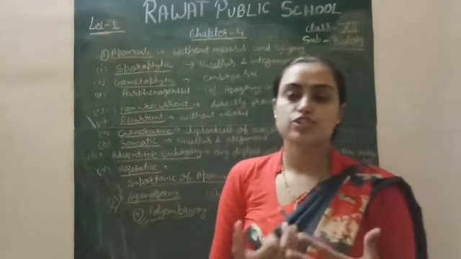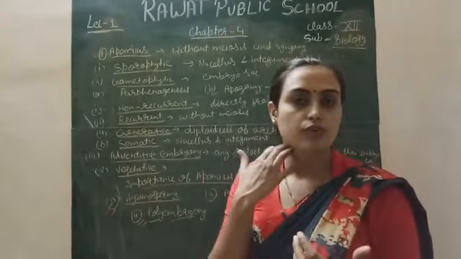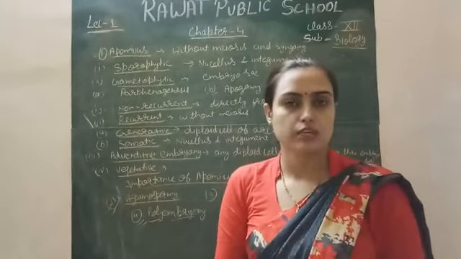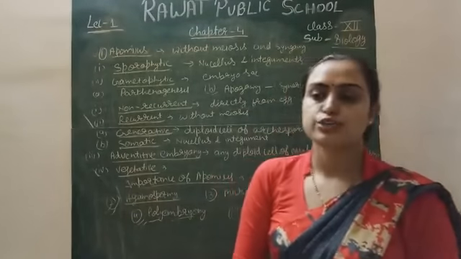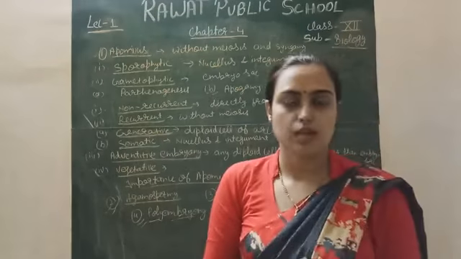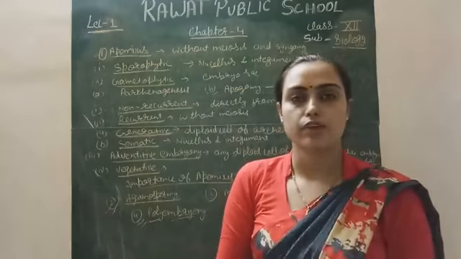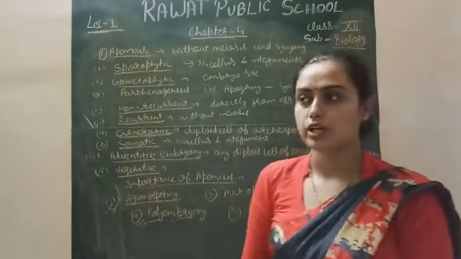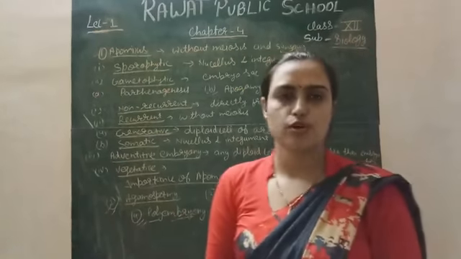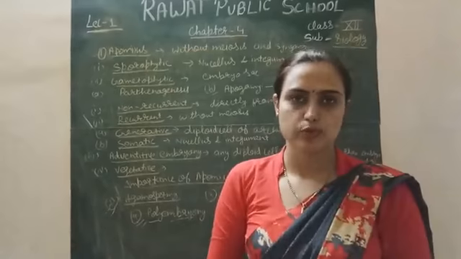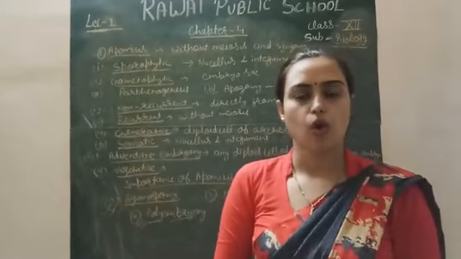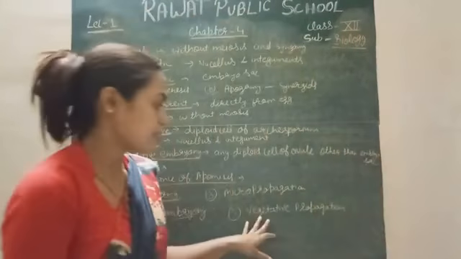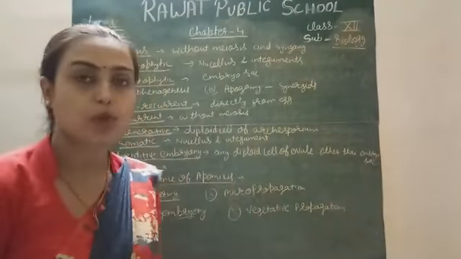Polyembryony generally occurs due to the cleavage of a diploid sporophytic or gametophytic cell. Due to the cleavage, more than two cells are produced, and all these cells are converted into embryos. That is the polyembryonic condition. This is useful for us because more than two embryos are formed and all are functional, right? The last topic of this chapter is vegetative propagation.